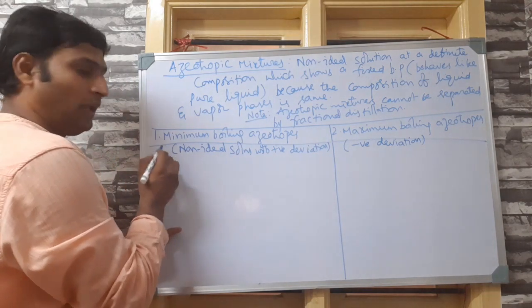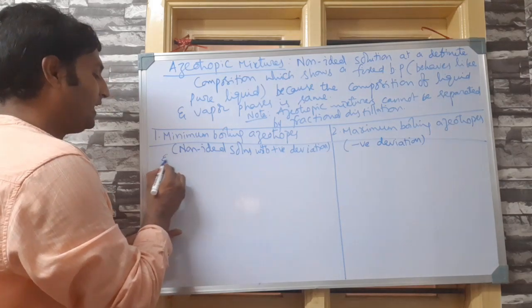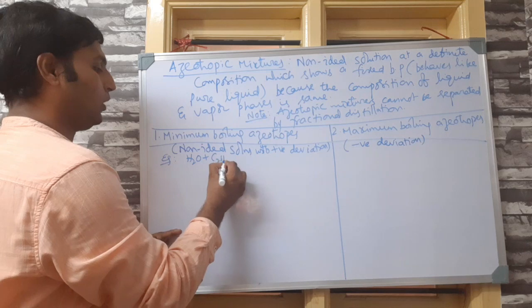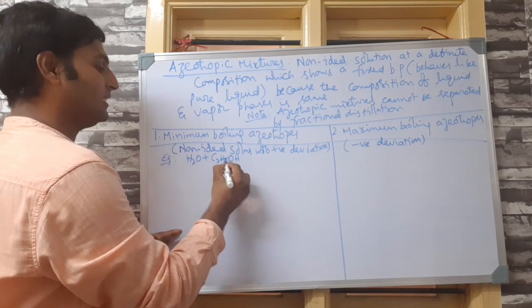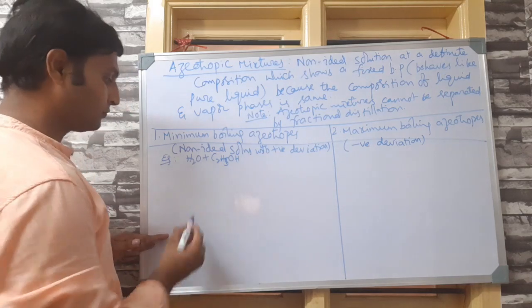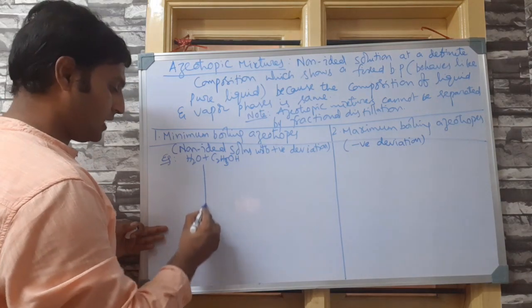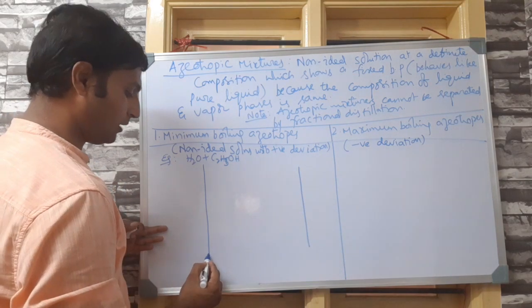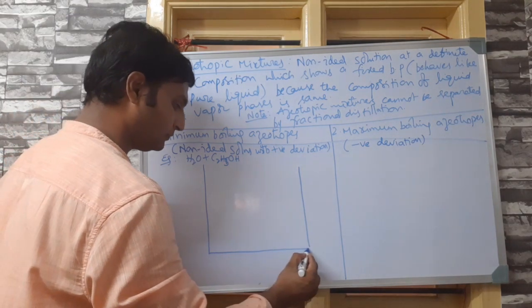Now, to make you understand this, I will take the example of water plus ethanol, a classic example. Just now I told you, very popular in the industry, water plus ethanol. Now, let me draw a graph, a little smaller, but hope understanding will not be hampered.